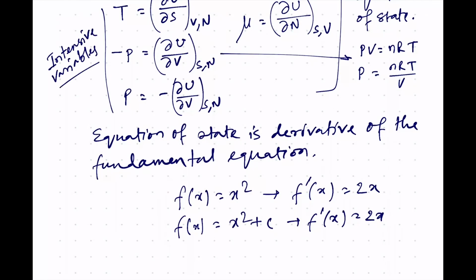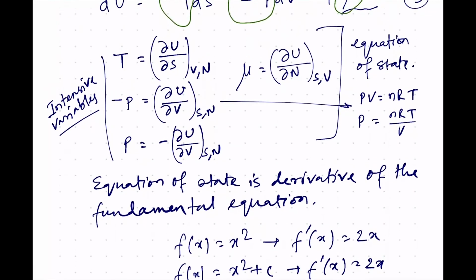I have discussed intensive and extensive variables long back. If you remember, intensive variables are variables that do not change with the size of the system. Since we are taking the derivative, and if you notice, in these derivatives we are taking the derivative of 2 extensive variables. For example, U and S are both extensive variables. So, when 2 extensive variables are divided, we give rise to an intensive variable. Similarly, look at P, there also it is a ratio of 2 extensive variables U and V,